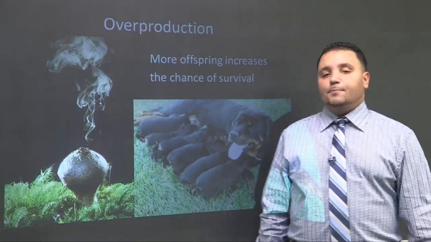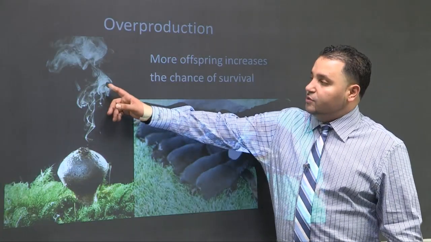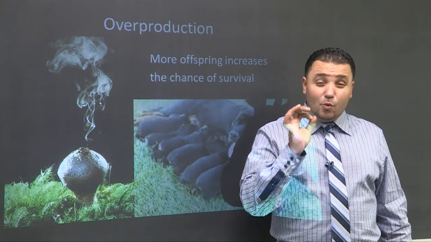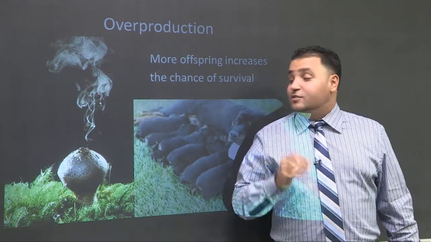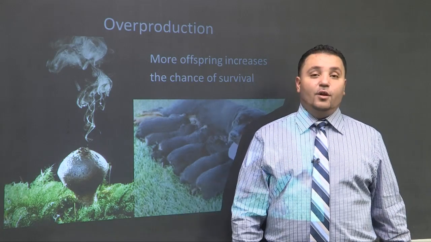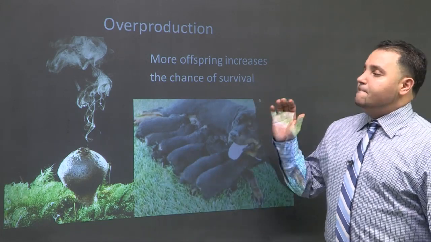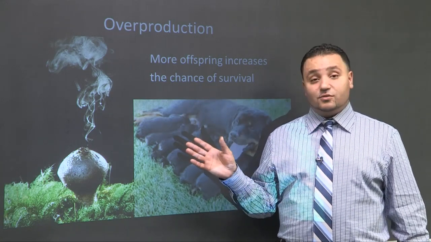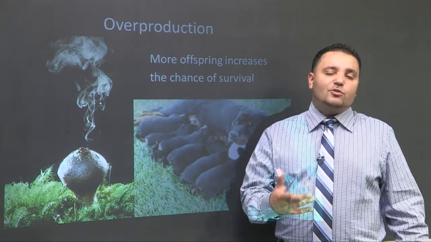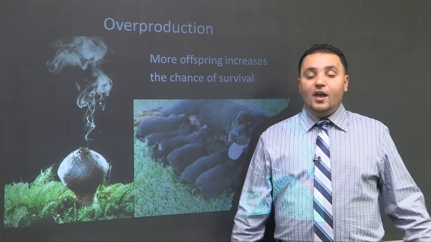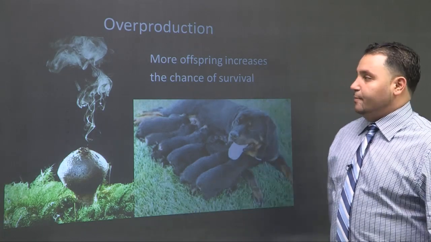Now, you can't see it, but if you looked up close with a microscope, you would see tiny little spores. Each one of those spores has the ability to produce a new puffball. And so this is huge, okay? So definitely with overproduction, there's like millions, billions of spores it's reproducing. How many puffballs? I bet only a dozen will actually survive and become an adult like this one.